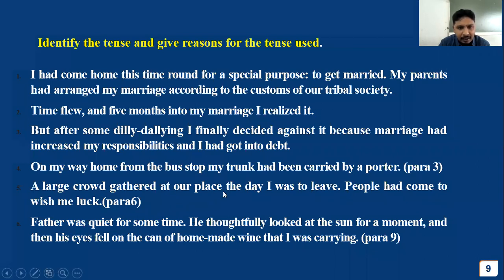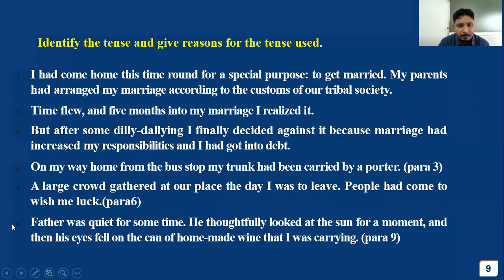A large crowd gathered at a place I was to live. People had come to wish me luck. So one sentence is expressed in simple past. I was to live is expressed in simple past, and the third one is expressed in past perfect. So one action was completed before two more actions in the past.